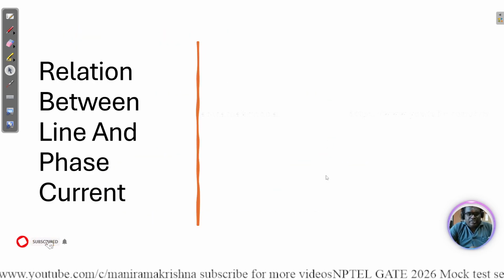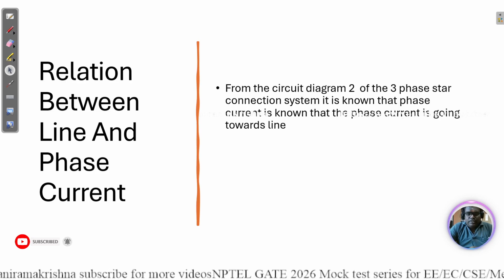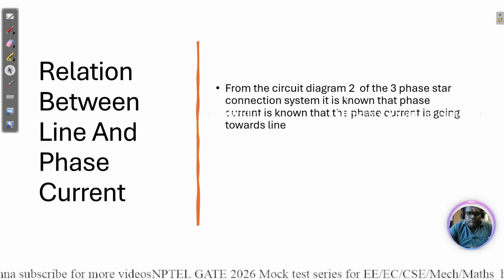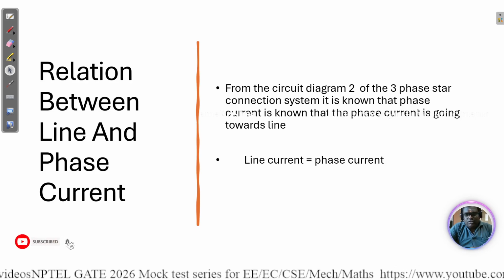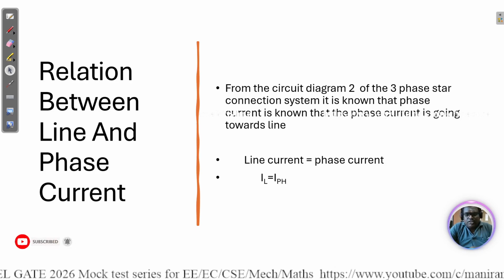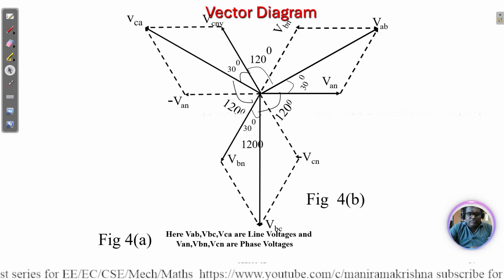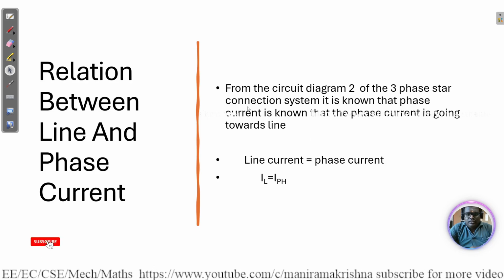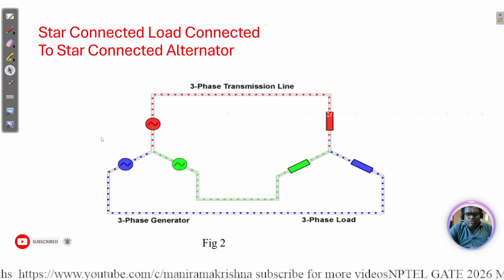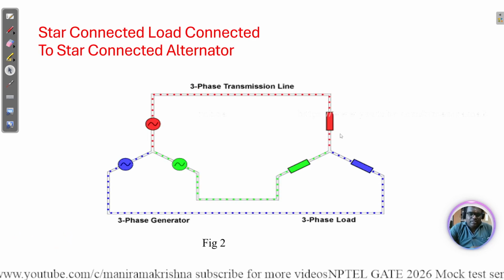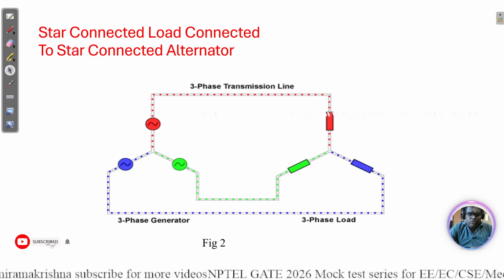Another thing is the relation, and the relation is mostly asked in questions. Line current is equal to phase current, which we need to remember. The voltage will be different because the voltage is divided across the three phases in star connection. As we can see, the current will be the same: the three phase current, phase and line, will be the same, but the voltage will be different due to the star connection.